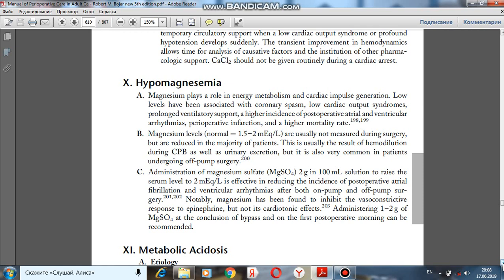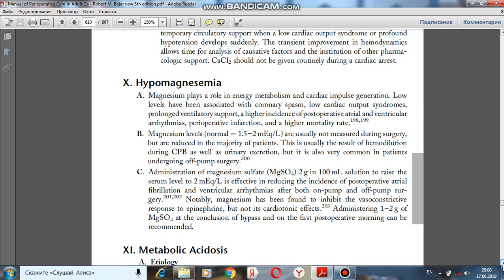This is usually the result of hemodilution during cardiopulmonary bypass as well as urinary excretion, but it is also very common in patients undergoing off-pump surgery. Administration of magnesium sulfate 2 gram in 100 milliliter solution to raise the serum level to 2 milliequivalent per liter is effective in reducing the incidence of postoperative atrial fibrillation and ventricular arrhythmias after both on-pump and off-pump surgery.